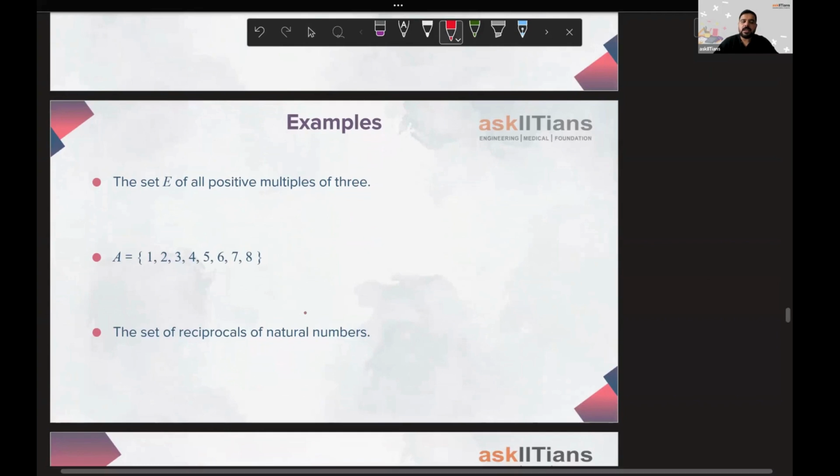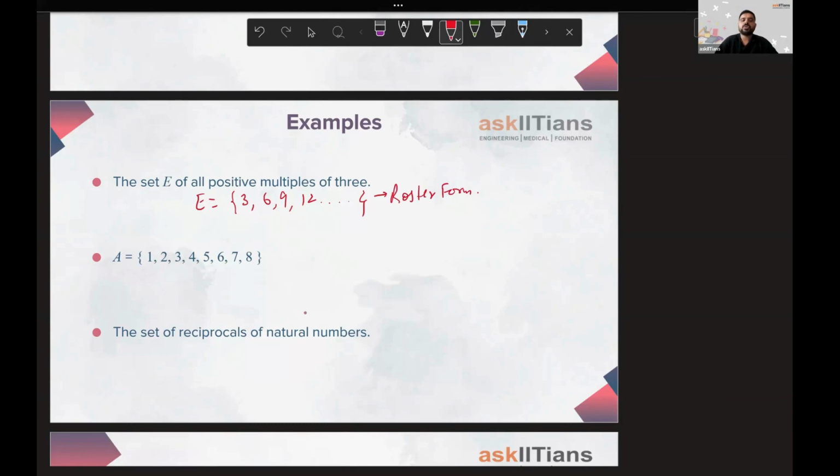So the set E, they have given the name of the set. This time I will be writing the set as E, all positive multiples of 3. Positive multiples of 3 means I will have 3, 6, 9, 12, and so on. These are the positive multiples of 3 that we are having. This is the roster form. Can we write it in the set builder form also? Yes, we can. That will be E equals all those x such that x is a multiple of 3, a positive multiple of 3.